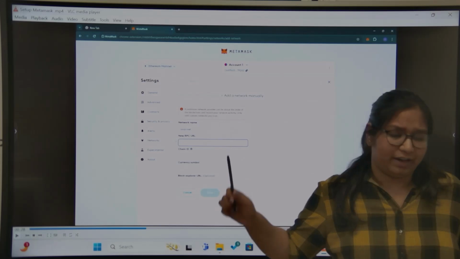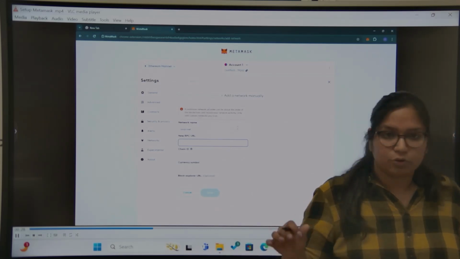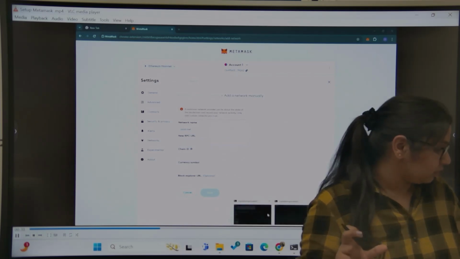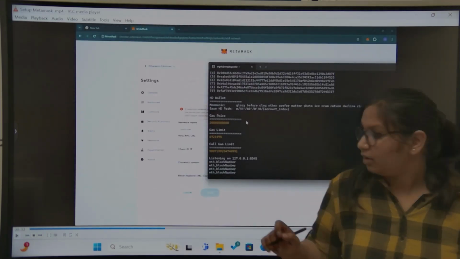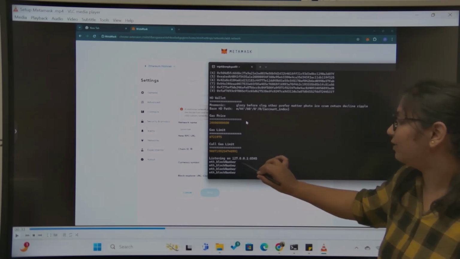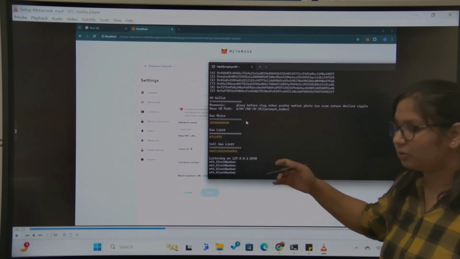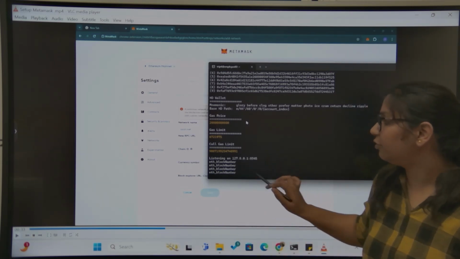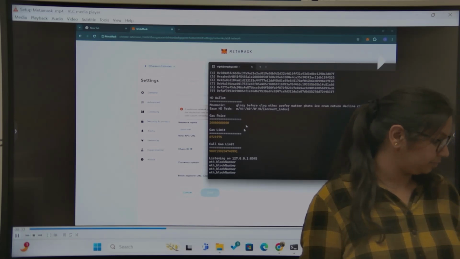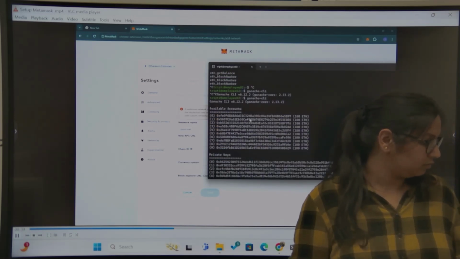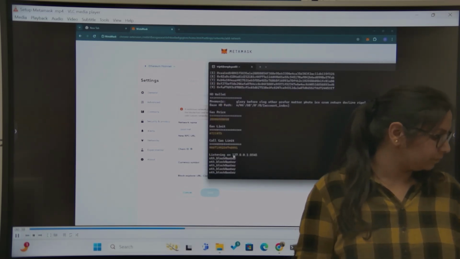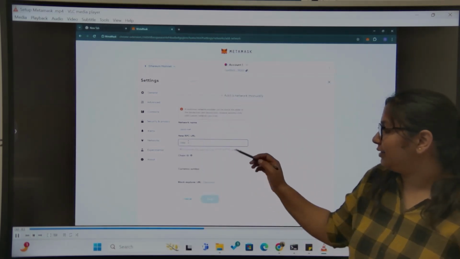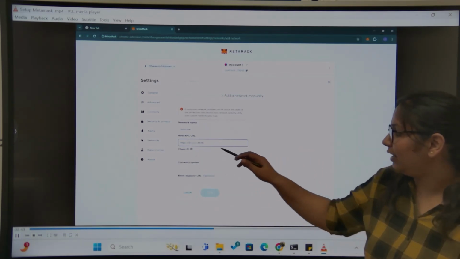Then for the RPC URL, what you have to do is go to the terminal where you have run the local blockchain. Here, you see it's listening on 127.0.0.1, which is localhost, and on port number 8545. You have to put this URL in the RPC URL. You have to use http://, then the localhost address and the port number.